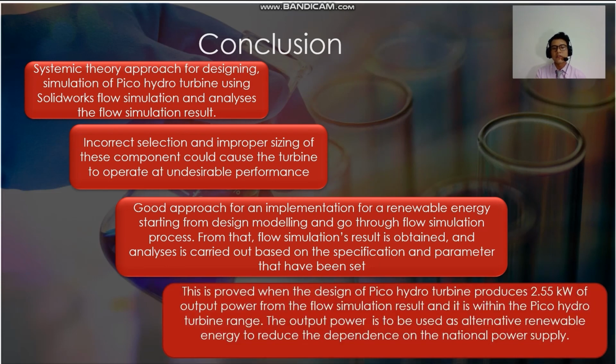Okay, for the last conclusion, this project proved the design of the Pico hydro turbine produced 2.55 kilowatts of output power from the flow simulation result, and it is within the Pico hydro turbine range. The output power can be used as alternative renewable energy to reduce the dependence on the national power supply.